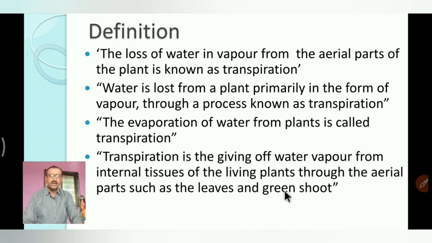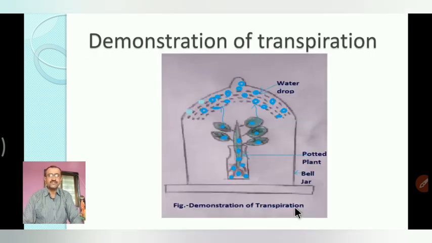Here a large amount of water is absorbed from the soil by the roots. Only a small required amount of this enters into the composition of the photosynthetic product. What is the photosynthetic product? It is nothing but carbohydrate. Here maximum water is lost by the aerial part of the plant in the form of invisible vapors, and this evaporation of water from the surface of the aerial part of the plant is known as transpiration.